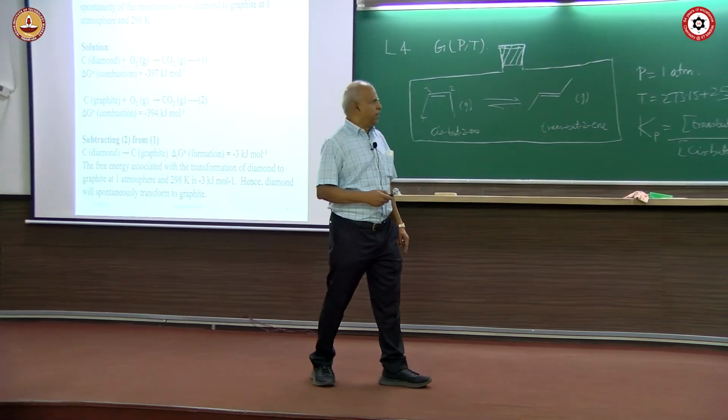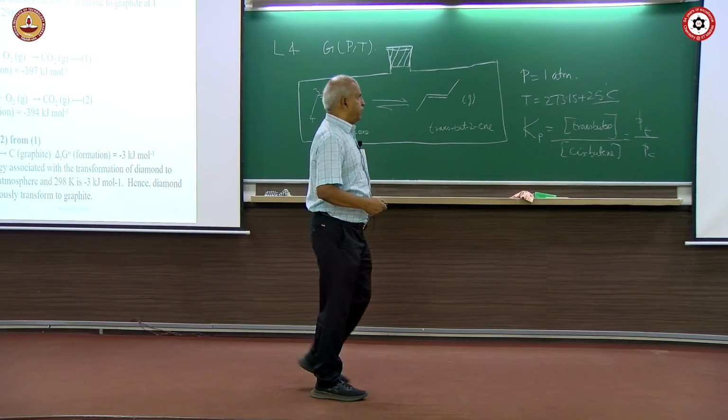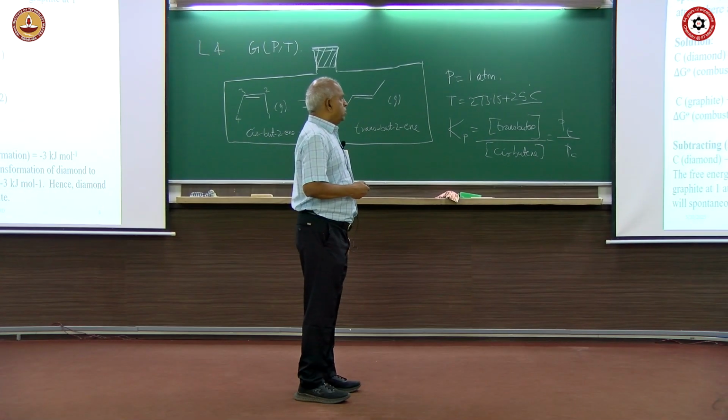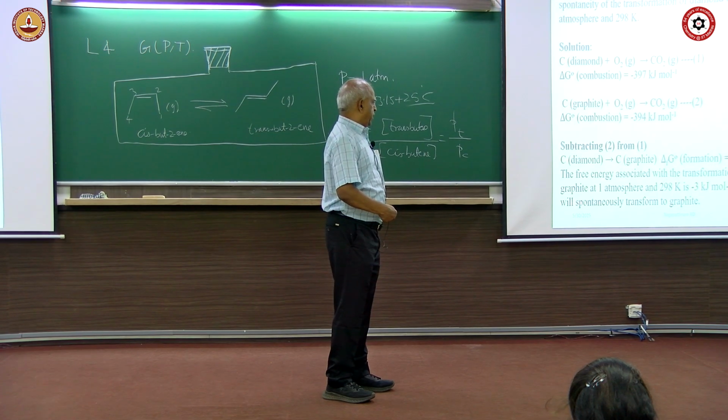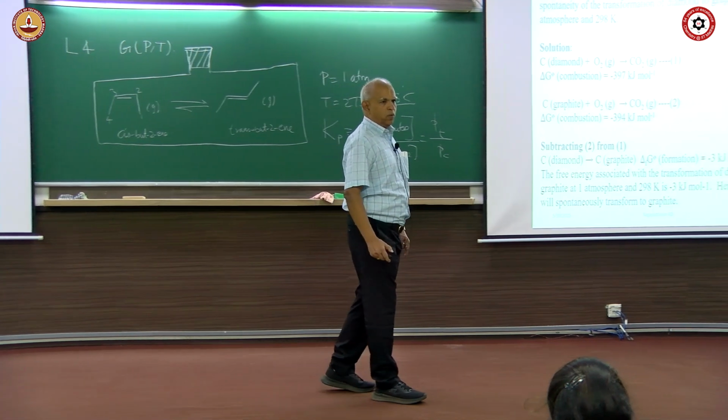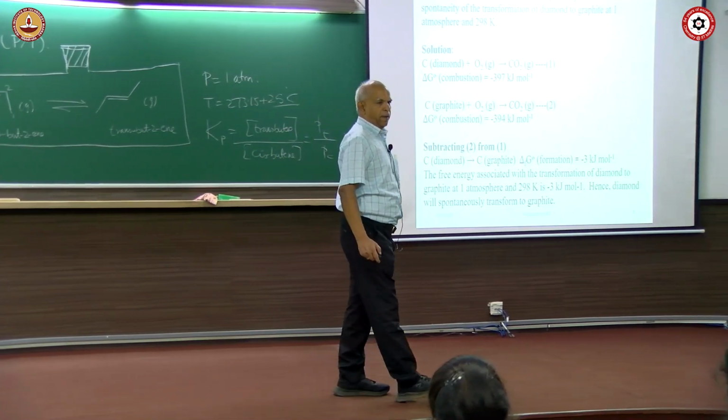A very important problem is whether carbon diamond goes to carbon graphite. Okay. What will be the heat of formation of this reaction? Graphite is the more stable form, diamond is the less stable form. So, suppose you want to find out whether diamond will become graphite, you look at the combustion data of diamond, which can be done by thermocalorimetric measurements. You can find this out, and graphite you can find this out. Subtract. Delta G for this transformation is minus 3 kilojoules. Therefore, diamond will spontaneously transform to graphite.